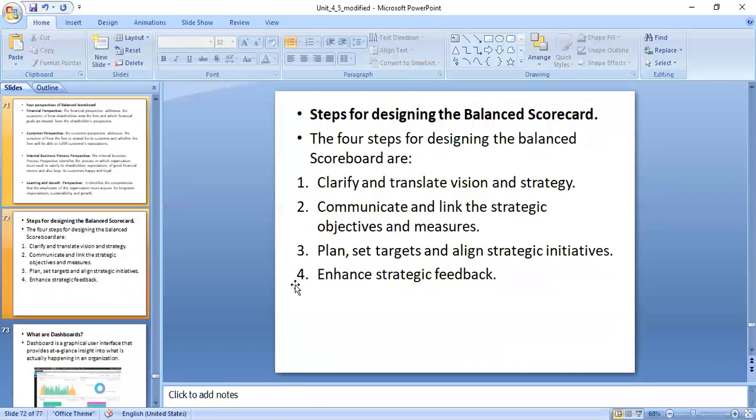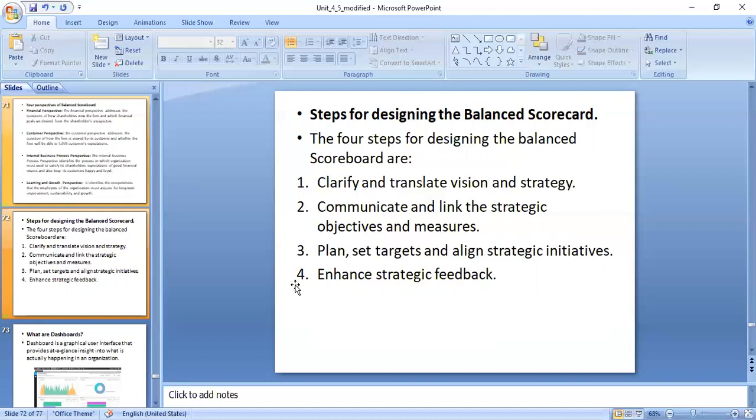Another question they may ask you in the examination: specify the different steps for designing the balanced scorecard. There are four steps. One, clarify and translate the vision and strategy. You are supposed to sit with your boss, or assume the customer is Gururaj and Summer is the person who is going to prepare the website. Both of them should sit together and communicate to clarify the vision and strategy.